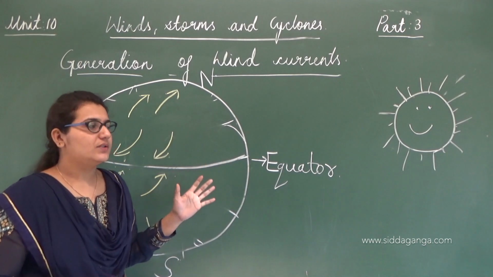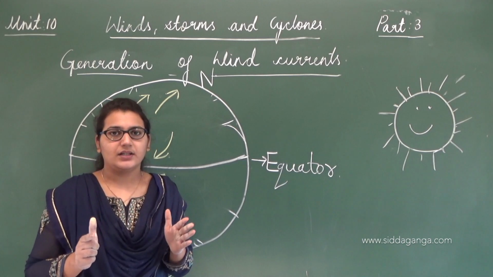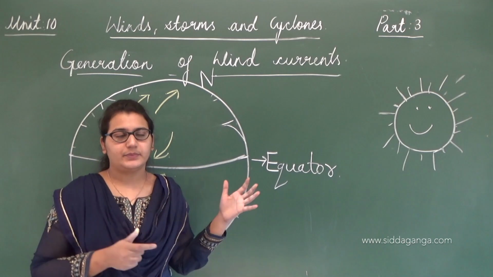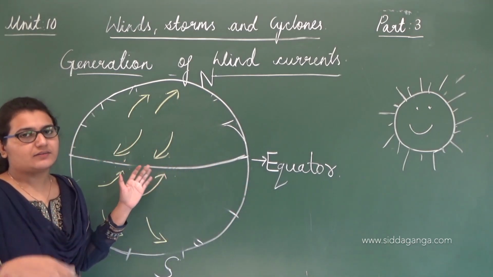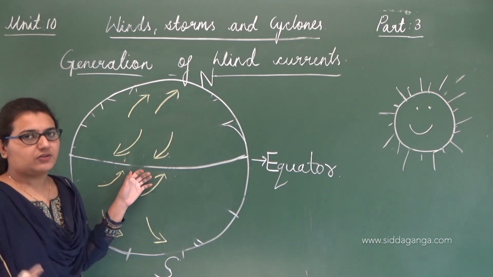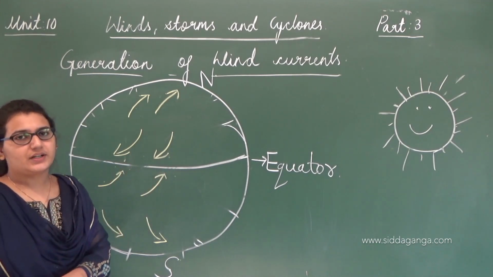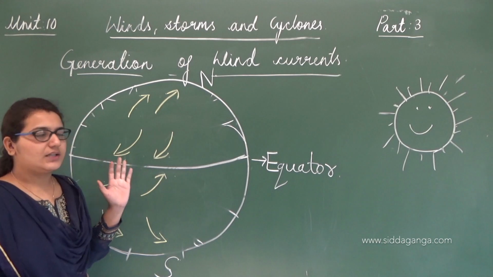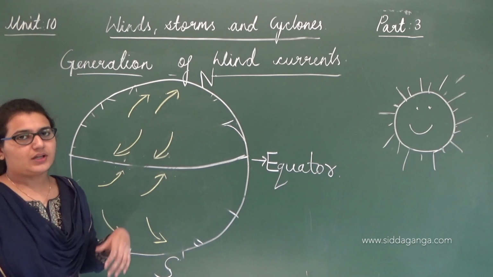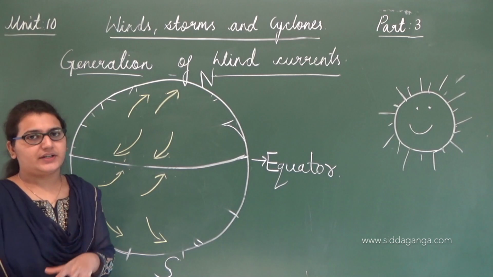This is because of the rotation of the earth. Earth is not static. If something is static, it will be moving in straight directions only. But since it rotates on its own axis and there is also a revolution, air does not move in a straight line. But of course there is movement of air, and it moves to the equator and also to the polar region. So this is the concept of how wind currents are generated.